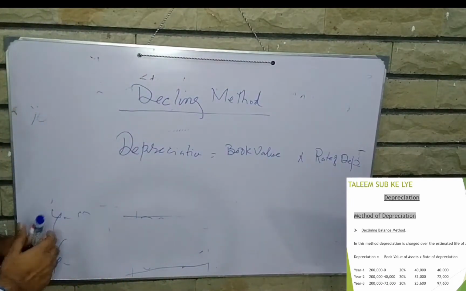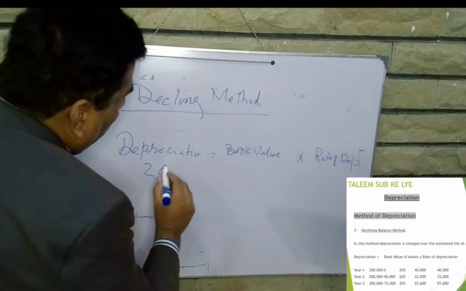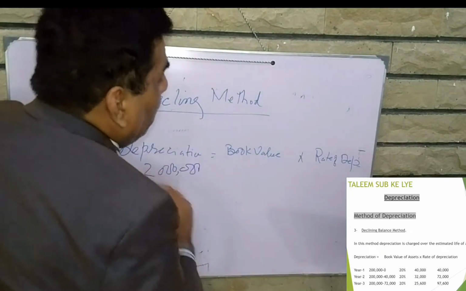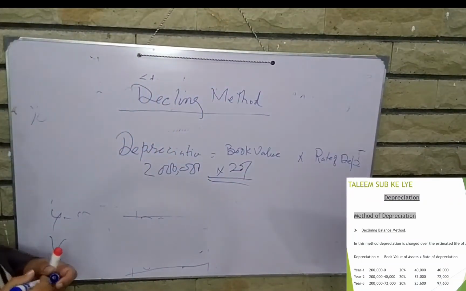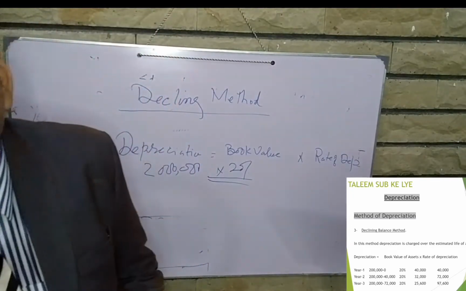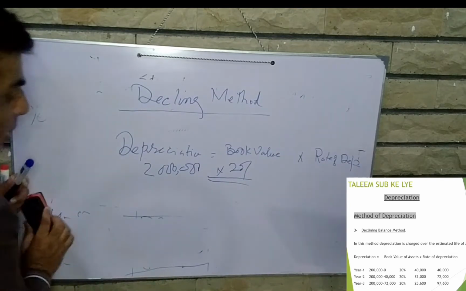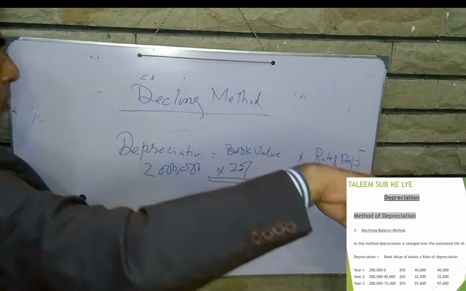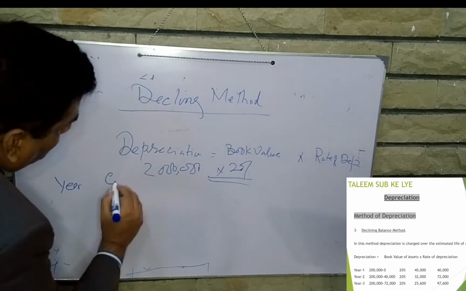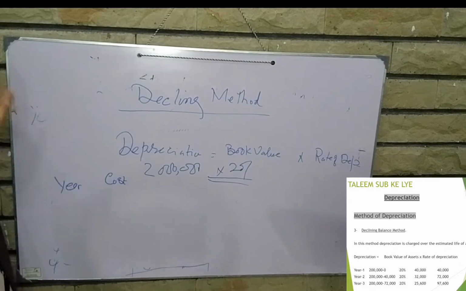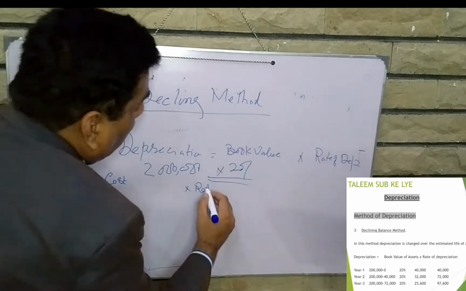So suppose a machine of rupees 200,000 and the depreciation rate is 20%. The cost of machine is 200,000 and the rate of depreciation is 20%. So how we will calculate the depreciation of this machine? Let's see. Year 1, what is the formula? Book value into rate. What is the book value?